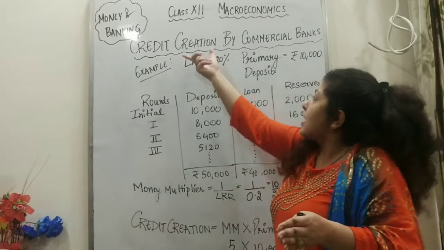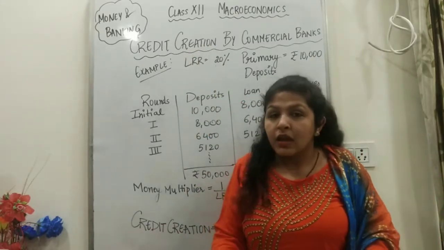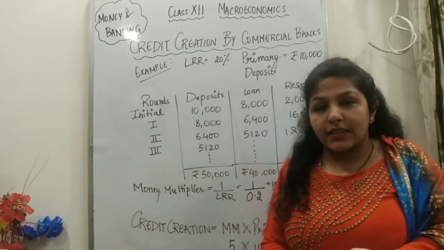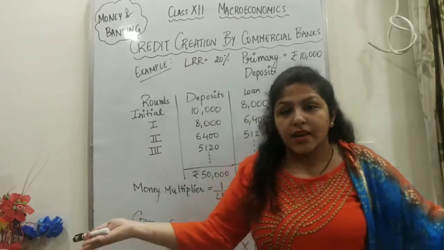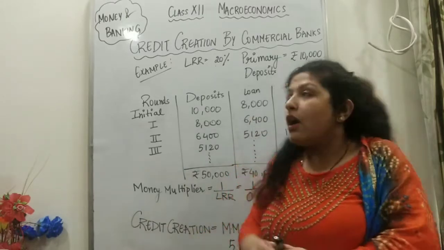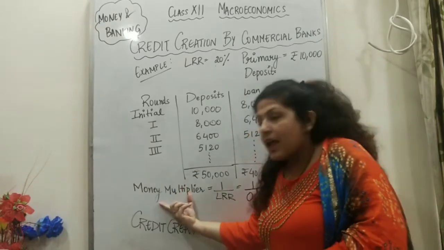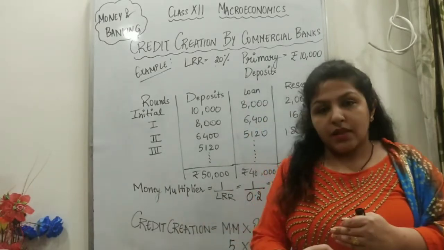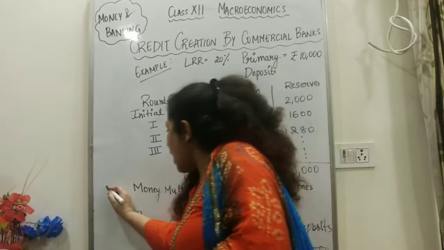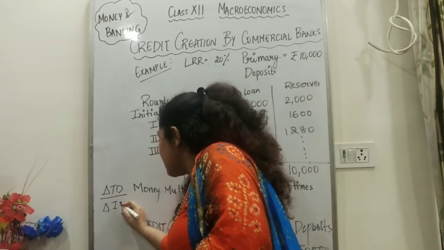Because the question is, how does a commercial bank create credit, how does a commercial bank create money? If deposits are 10,000, how much do they become after multiplying? Let's say 50,000, let's say 1 lakh. It depends on the legal reserve ratio and initial deposit. So we need to know this money multiplier, which says how many times the total deposit is changing due to a change in initial deposit.